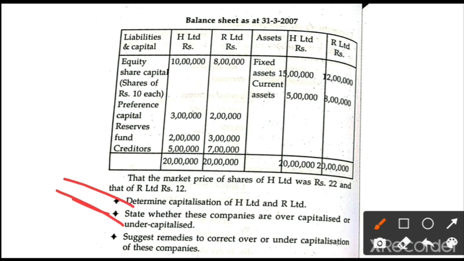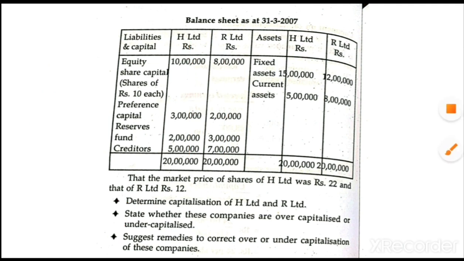In the second case, based on book value and real value, we have to state whether the company is under-capitalized or over-capitalized. In the third case, we are going to suggest remedies to correct over or under capitalization of the companies. If the company is under-capitalized or over-capitalized, based on that we have to suggest certain remedies. The remedies I will give you later.